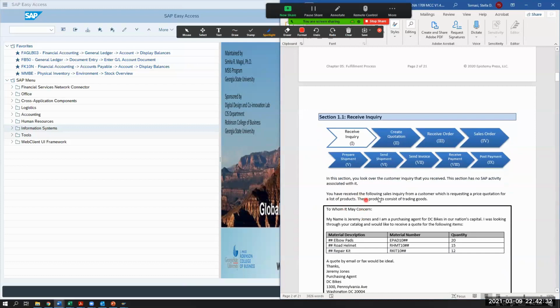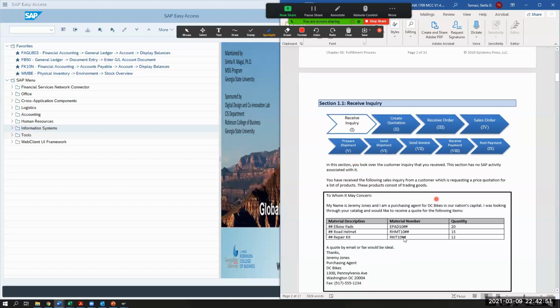You will have received the following sales inquiry from a customer, which is requesting a price quotation for a list of products. These products consist of trading goods. So basically, we're pretending, right? What functional group are we in? We're in marketing sales, right? And so there's an inquiry. A customer says, hey, I'd like to have these items, right?